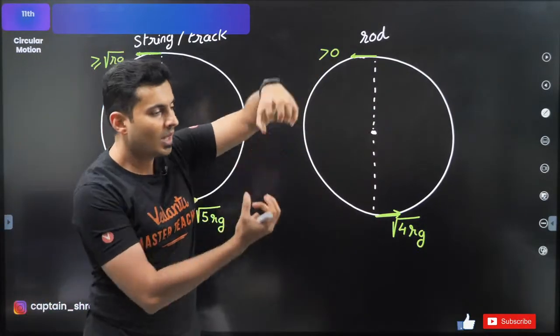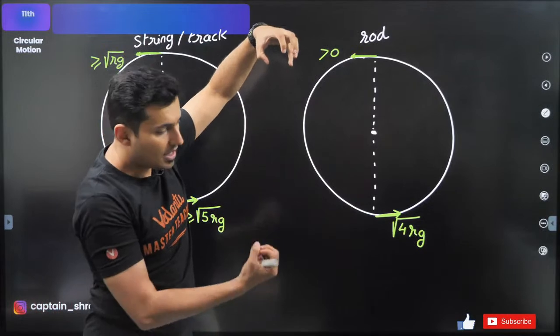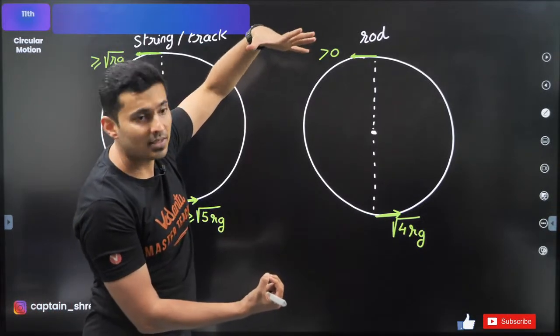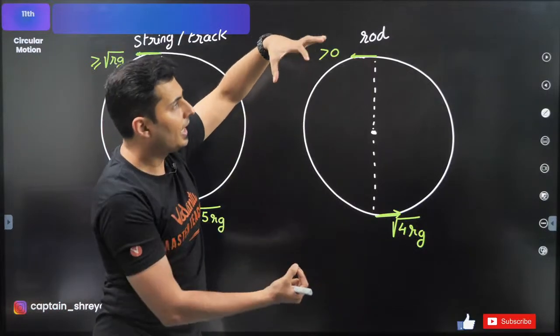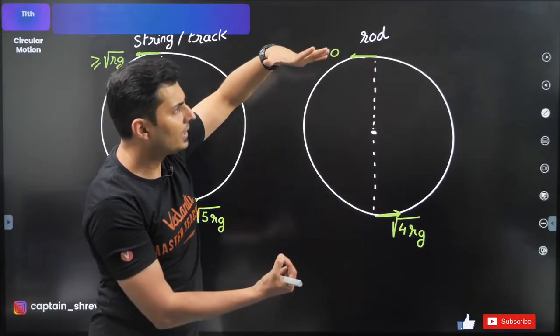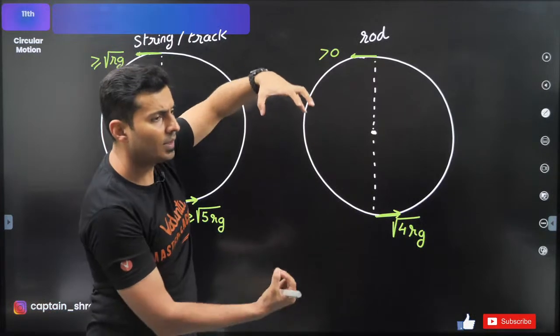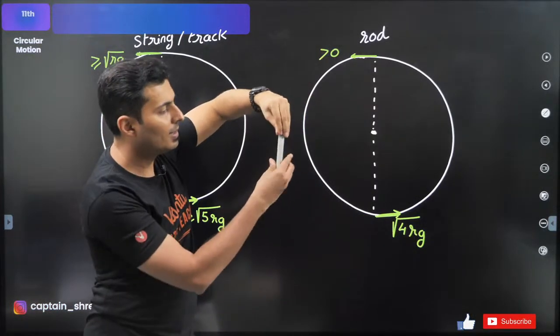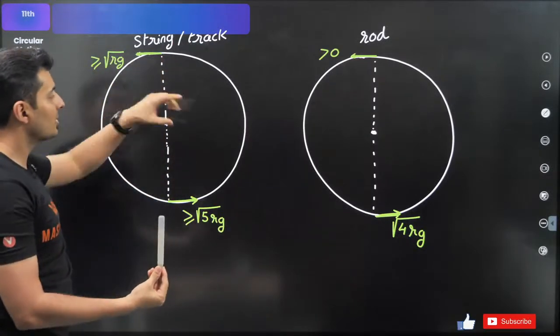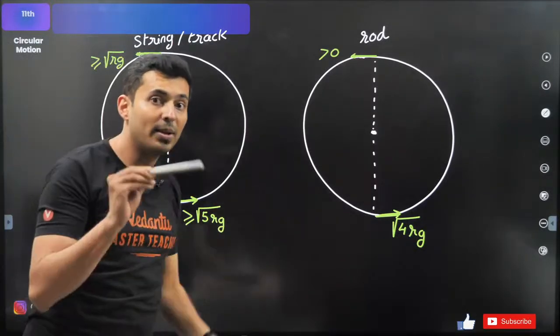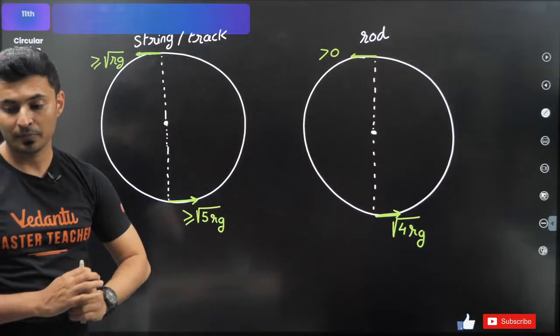Take a thread and a mass, hold the thread here and leave the mass. It is going to fall. But take a rod and connect a mass on the top. Leave it. It's not going to come down. The rod will be able to hold that mass, but a string will collapse. So that's why you need that speed, so that it is able to complete that vertical circular motion.